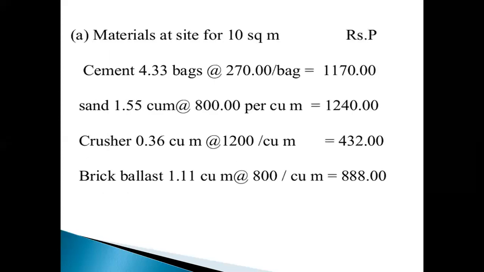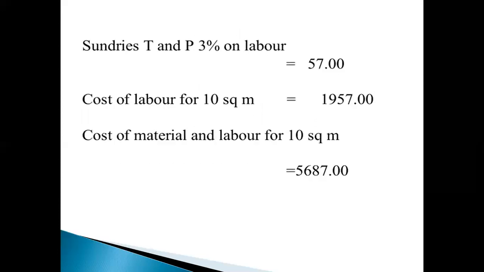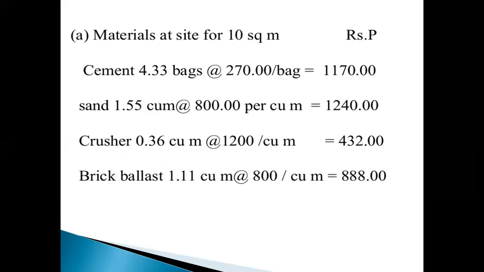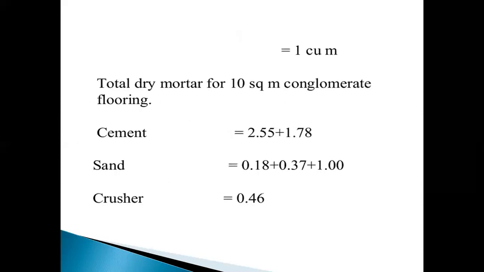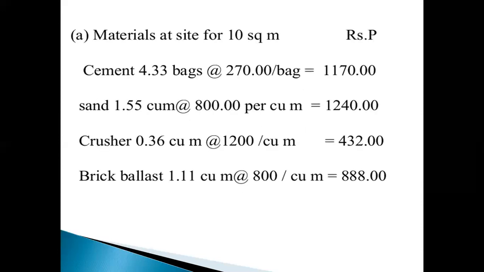Then finally, materials at site for 10 square meters and rates. Here total bags is 4.33 bags. Each bag rate is 270 rupees. Then converting to total cost, 4.33 into 270 equal to 1170 rupees. Similarly, sand quantity 1.55, and each per cubic meter rate 800 into 1.55 equal to 1240 rupees.